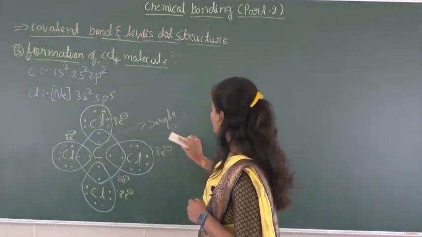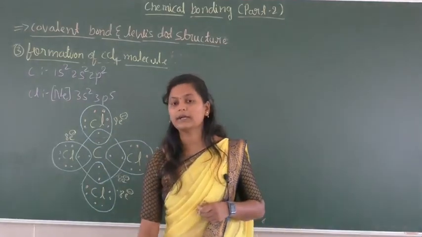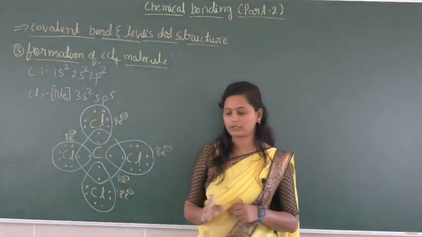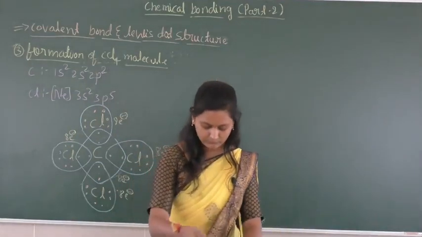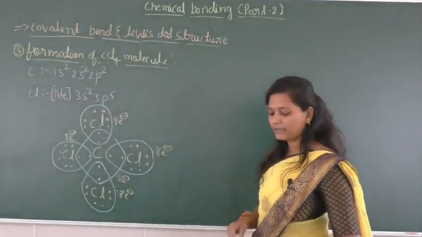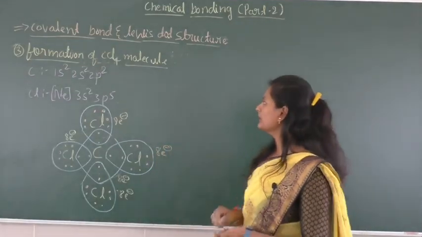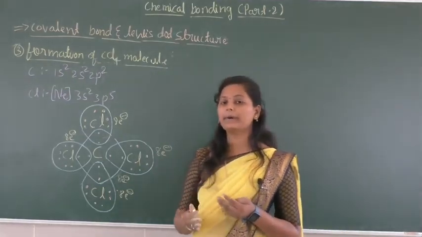Okay, so when we consider many species, they contain multiple bonds. Like when we consider carbon dioxide, it consists of a double bond.